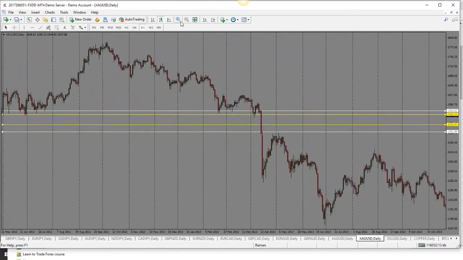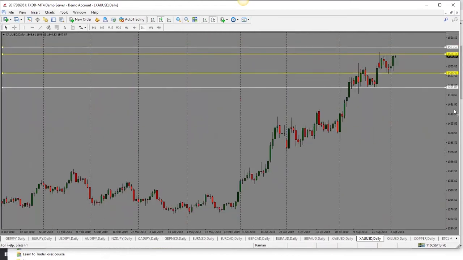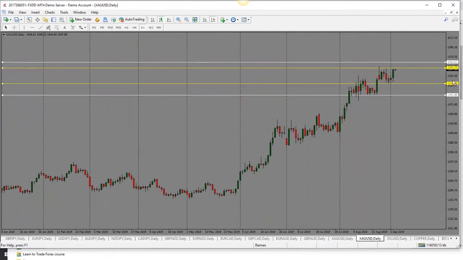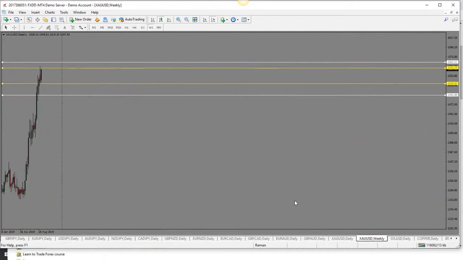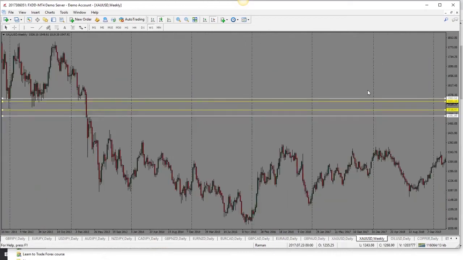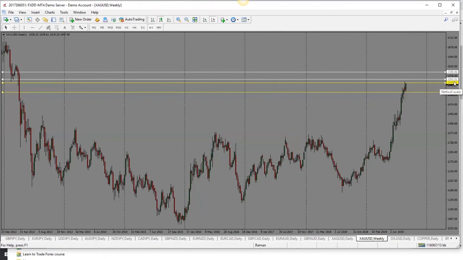Okay, so let's see what we got. So first target is 1563. So bias is bullish here for our gold. Okay, so the first target is 1564 and then 1588. So bullish bias for gold.